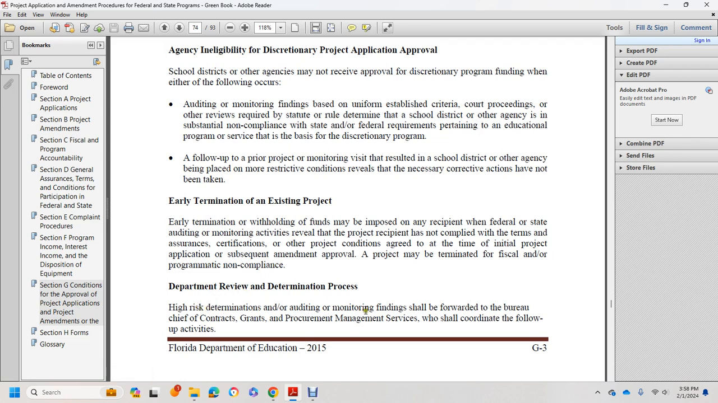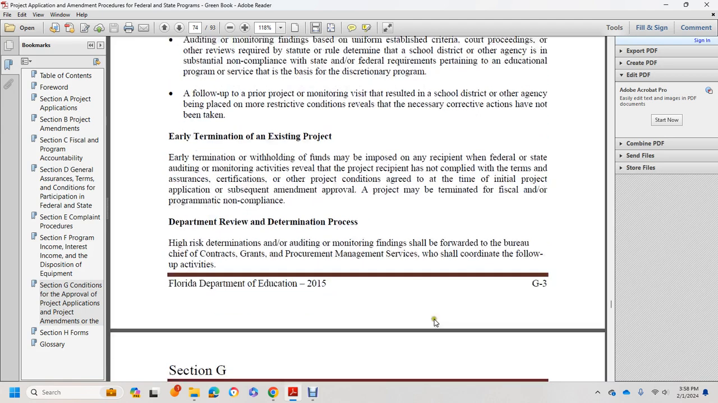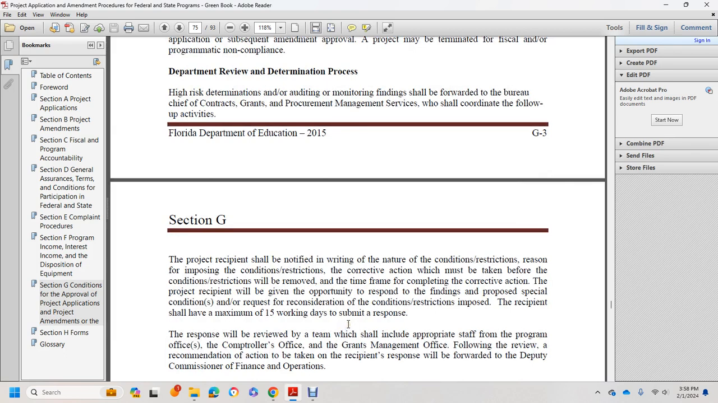In a high risk determination, auditing and monitoring findings will be forwarded to the Bureau of the Chief of the Contract Grants, Procurement Management Service, who shall coordinate the following activities. The project recipient should be notified in writing of the nature of the condition or restriction, the reason for imposing it, and the corrective action that must be taken before the condition or restriction will be removed.